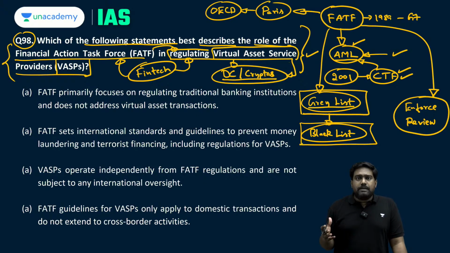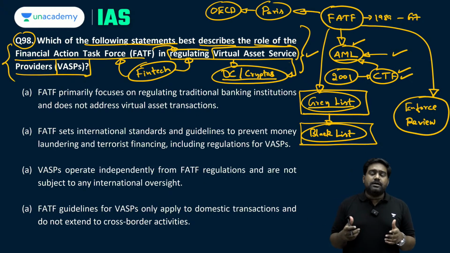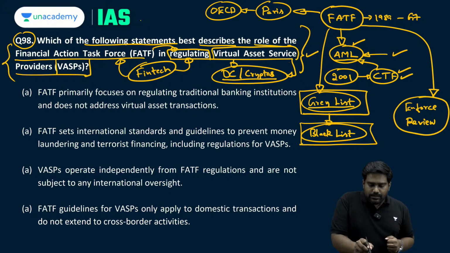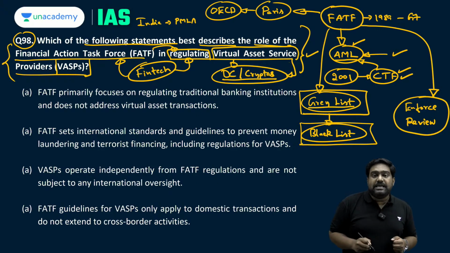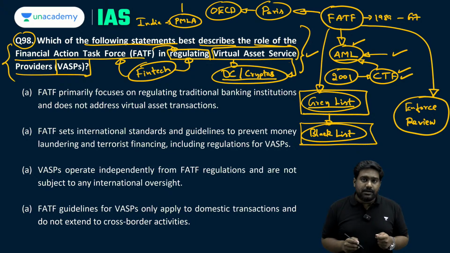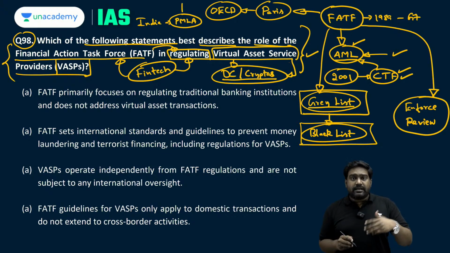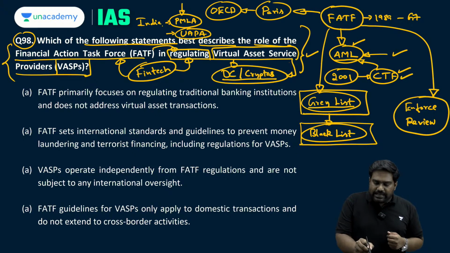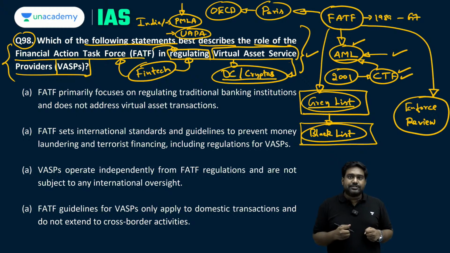The FATF members and the non-members are obligated to implement all these standards and provisions through a national law. For example, India has incorporated the money laundering provisions under PMLA, Prevention of Money Laundering Act. We have incorporated the terrorist financing measures under UAPA, Unlawful Activities Prevention Act. So that is how India has obliged with FATF standards.